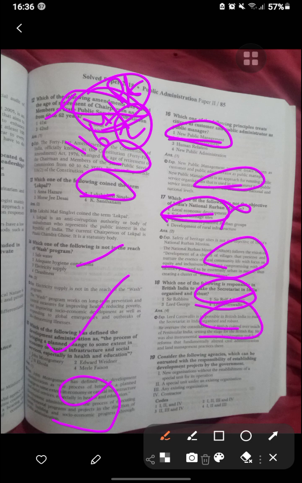Consider the following as the responsibility of the development project. It could be a new organization, a special unit under an existing organization, or an existing organization and the contractor. The fourth option was given here.